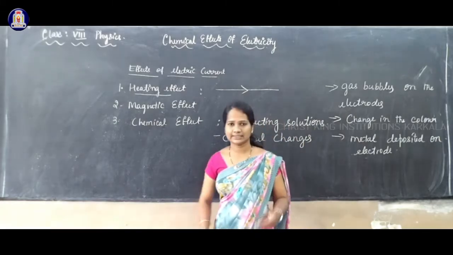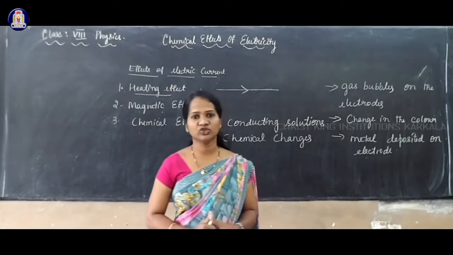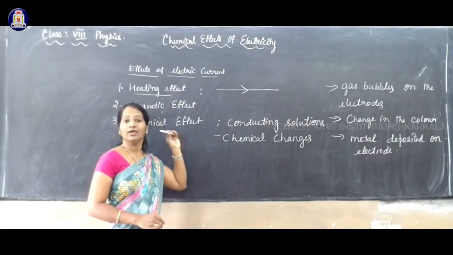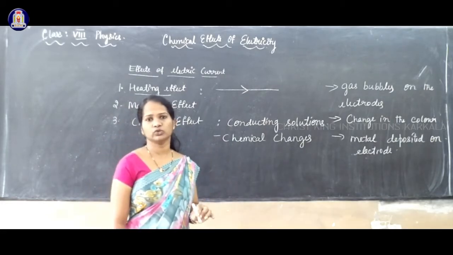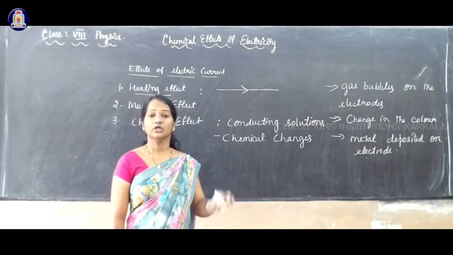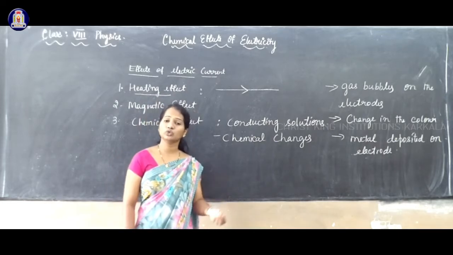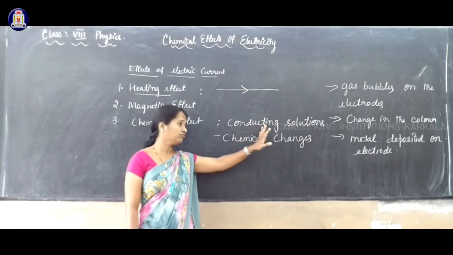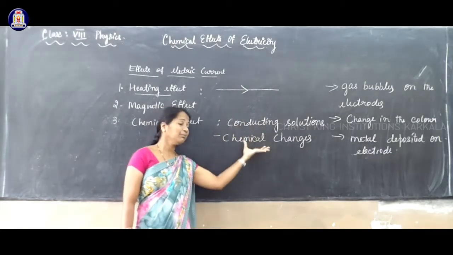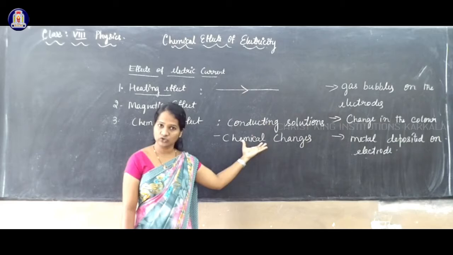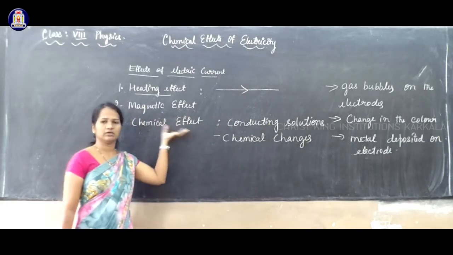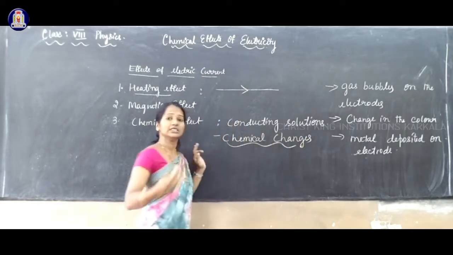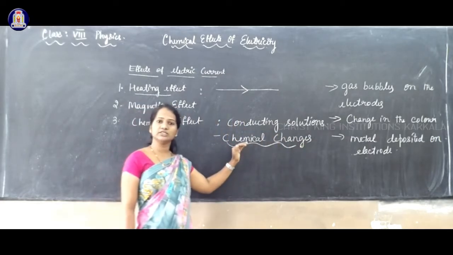So as I said, during the chemical effect of electric current, electricity flows through the conducting solution, and chemical changes take place.